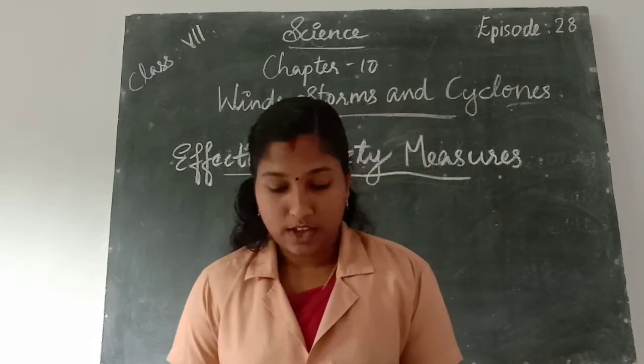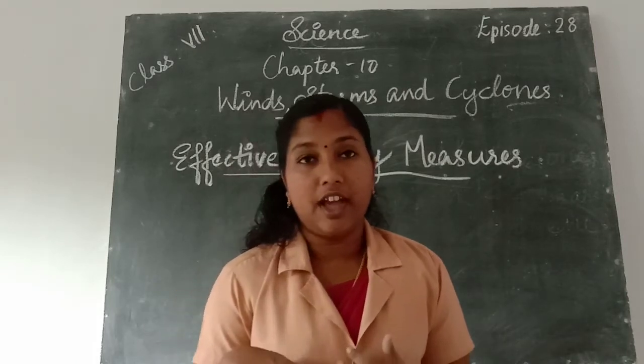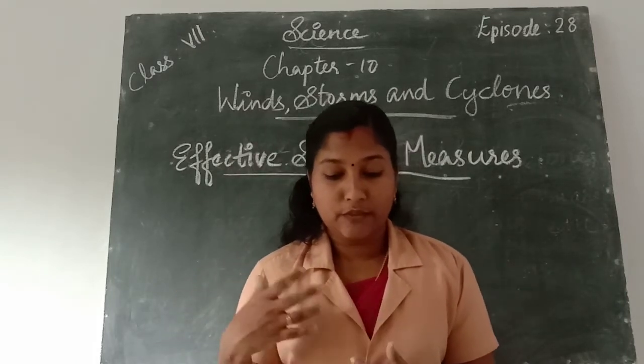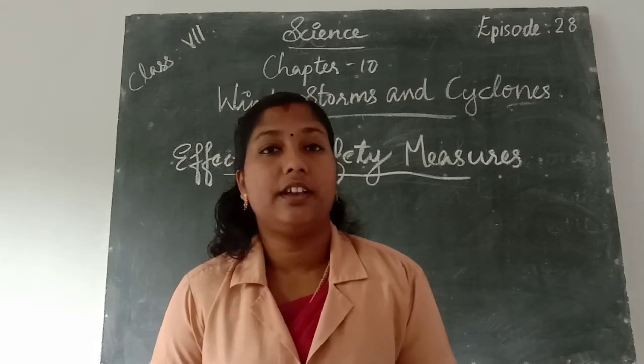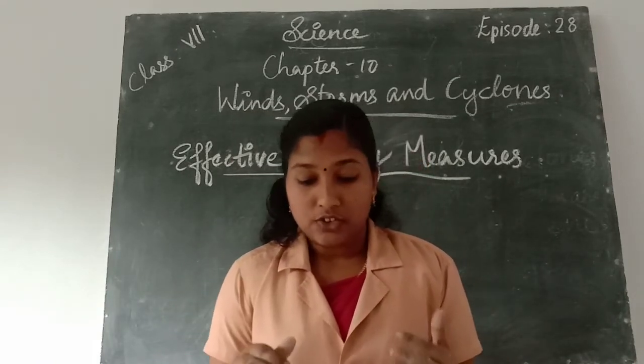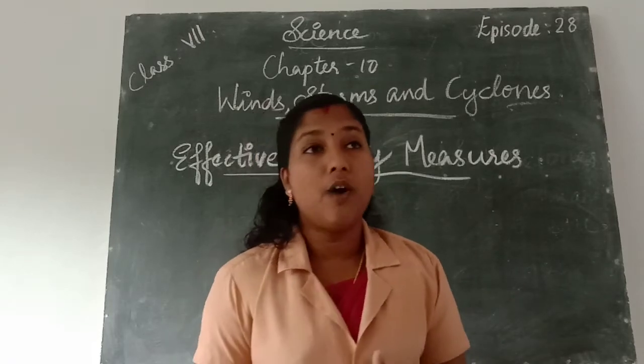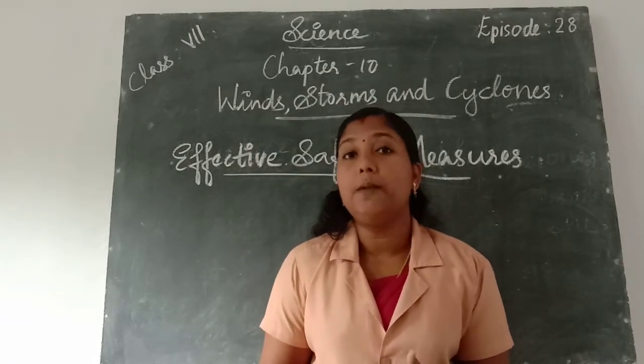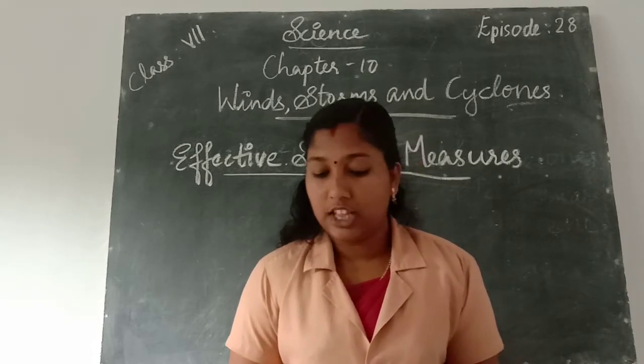A violent tornado can travel at speeds of about 300 kilometer per hour.